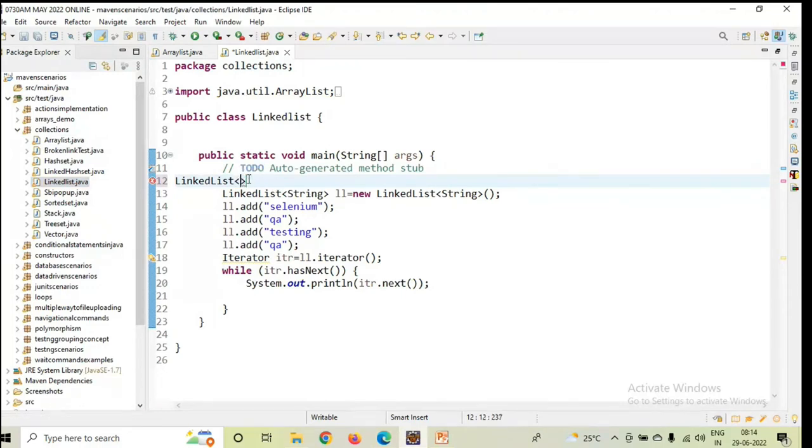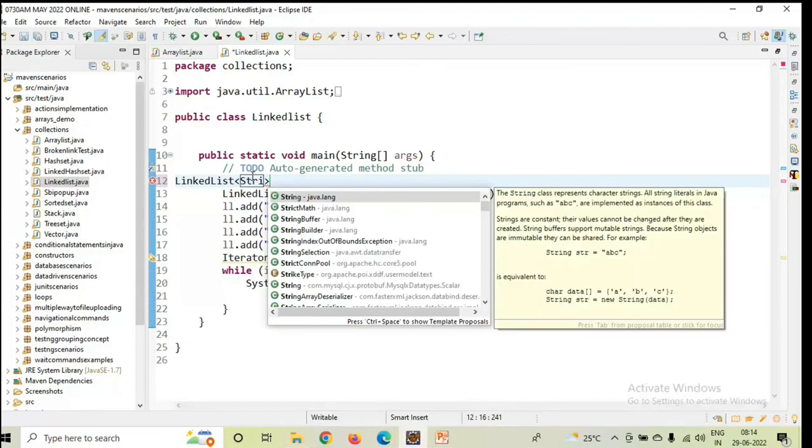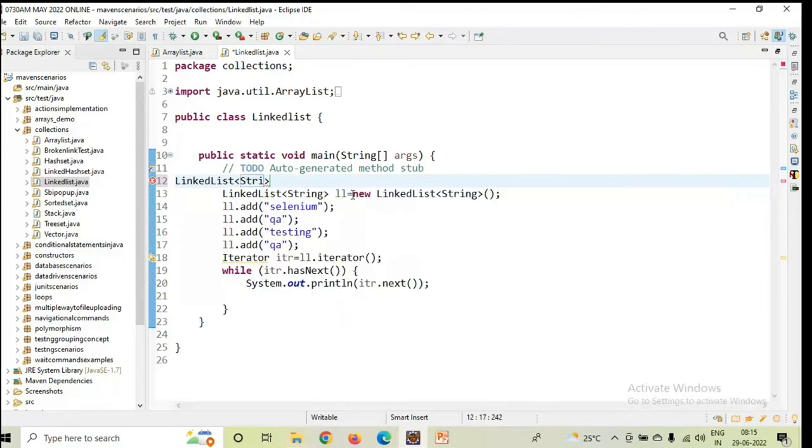Now here you need to type your element type, what kind of data you want to store in that linked list class. Whether it is a string, you have to type string. If it is an integer, type the integer related data type. And here also you have Ctrl+Space. You will get everything. You see the String class from java.lang. Understood? So accordingly you have to take it. When you select the proper proposal, then only your program will be defined with proper declarations. Got it? Yes, the same procedure you have to follow for the next implementation also.